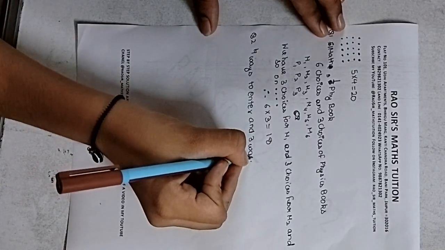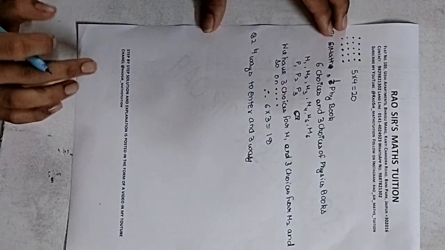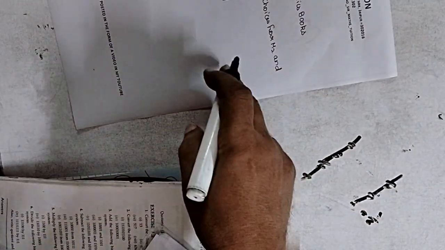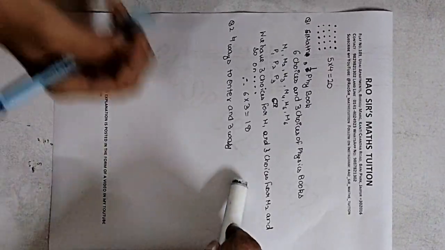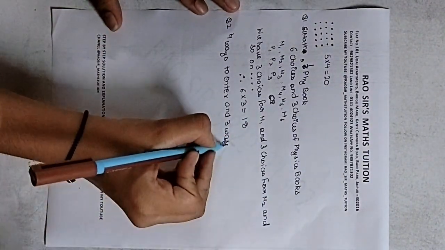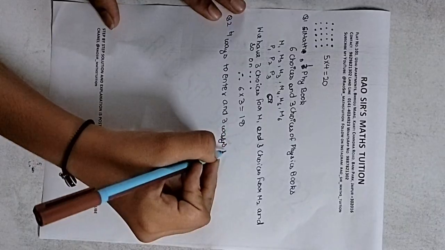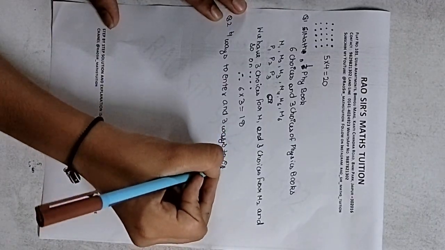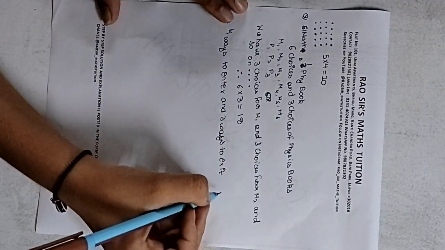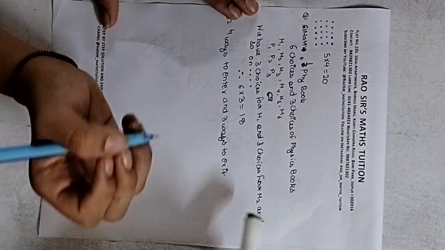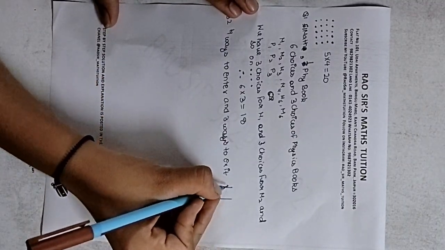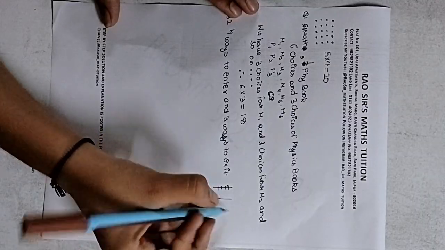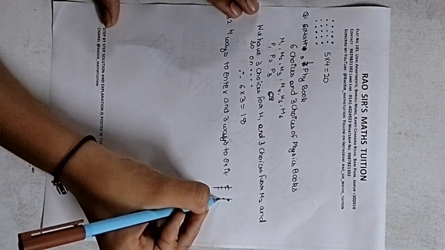We have got 4 ways for entry, 1, 2, 3, 4, and 3 ways to exit, 1, 2, 3.